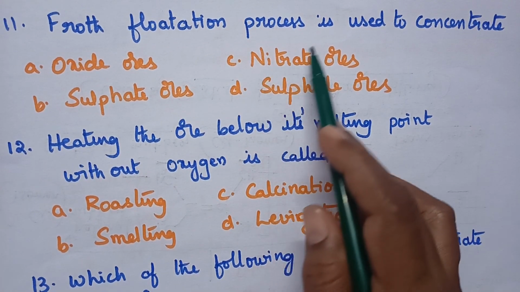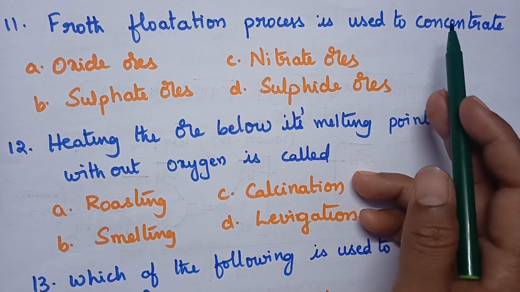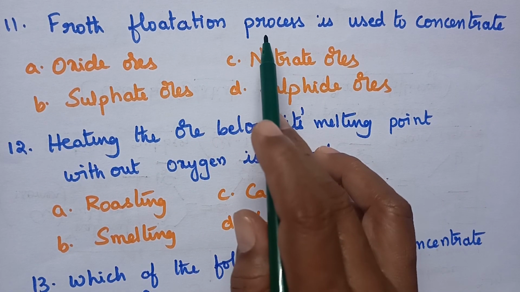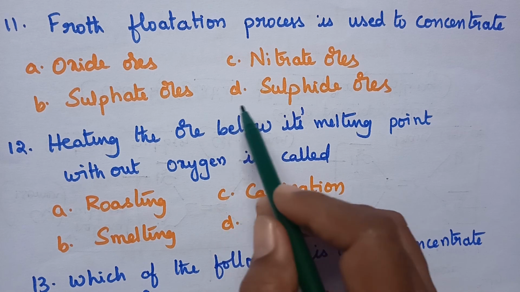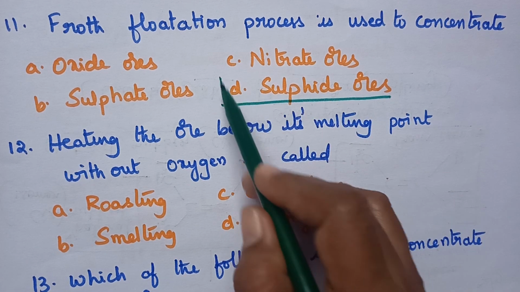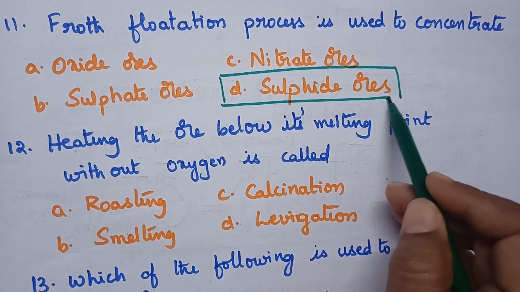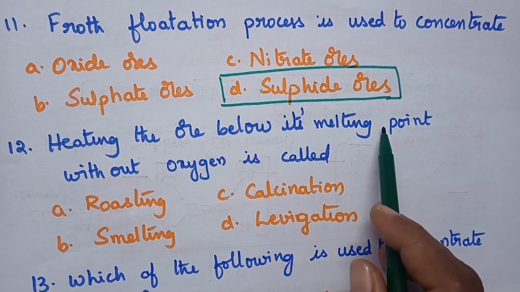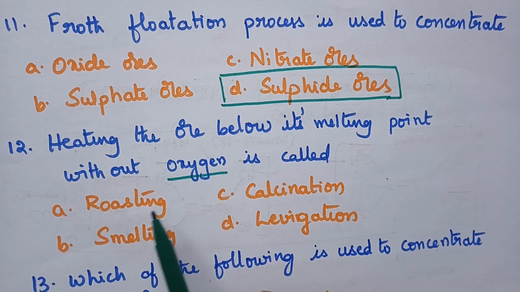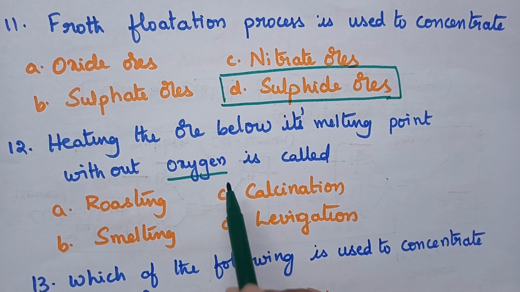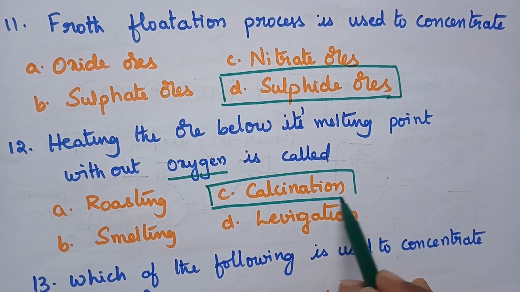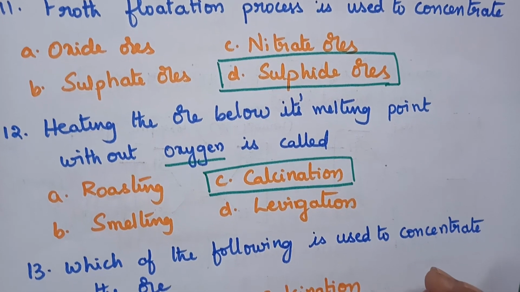Froth flotation process is used to concentrate. In general, the froth flotation process is used for the concentration of sulfide ores, and hence option D is the right answer. Heating the ore below its melting point without oxygen. So heating of the ore in the absence of oxygen is called calcination. So option C is the right answer.